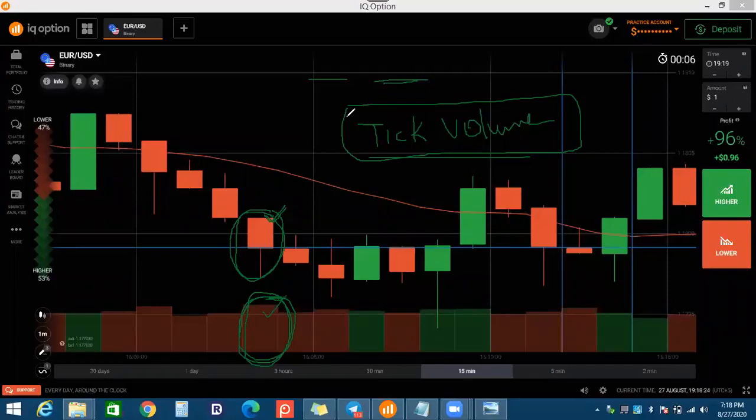And it's also not separate volume in this 1 minute. If the candle is red, you will see the red bar. If the candle is green, you will see the green bar. And even if the volume is less than the previous bar, it's still showing green; it changes color as per the candle.